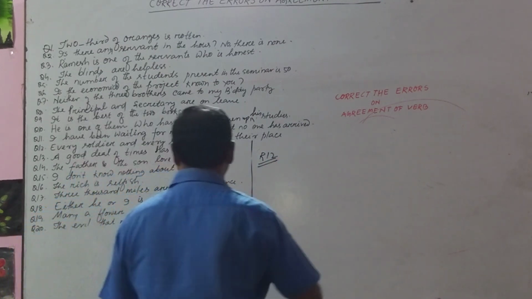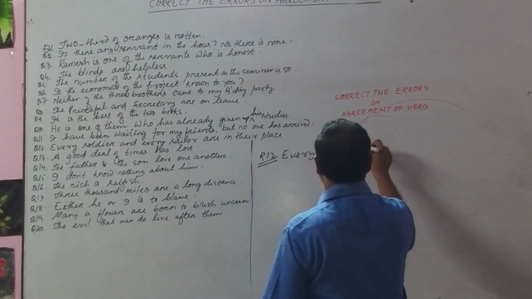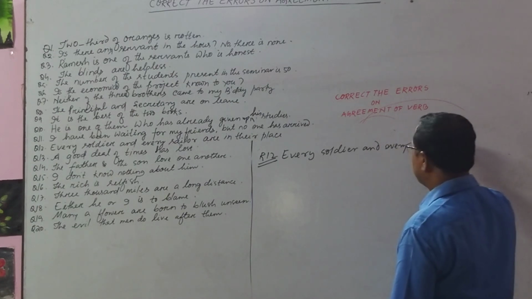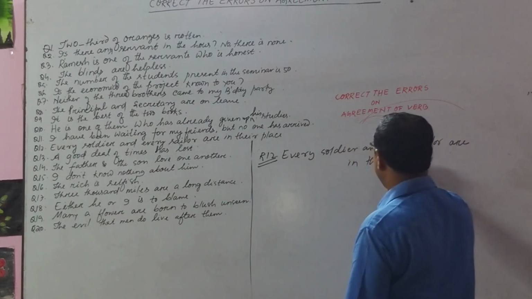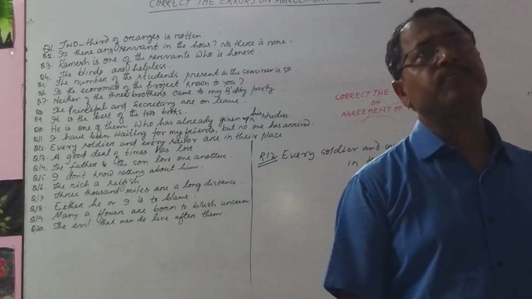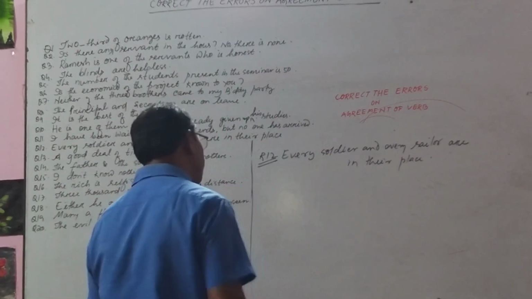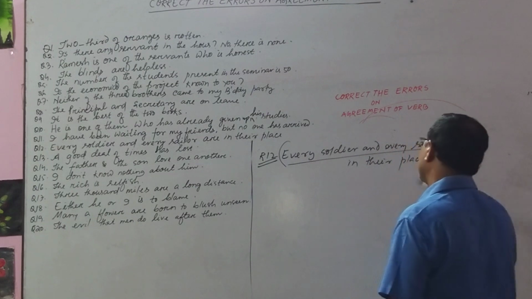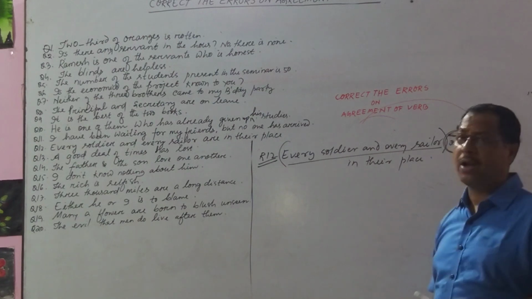Rule number 12 says, every soldier and every sailor are in their place. Okay? From the superficial view, from the outer surface of the sentence, anybody can say this is a correct sentence, but look at the sentence. This is the subject of the sentence, and this is the be verb, linking verb.